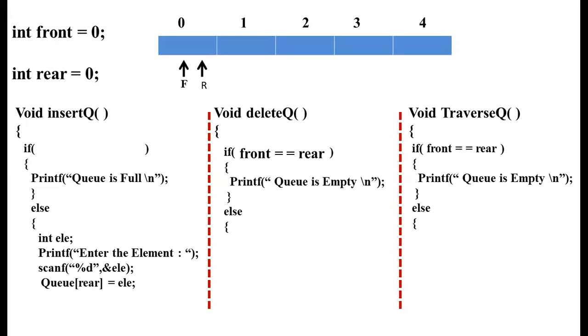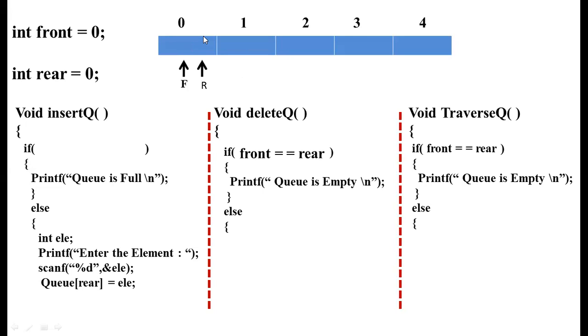Rear is pointing to the first location, and suppose we are inserting the element 10 into the queue using the variable rear. Then rear, which is pointing to the 0th location, 10 will be placed here and the pointer will move to the second location with index value 1.